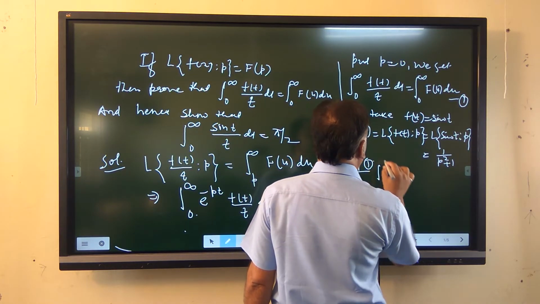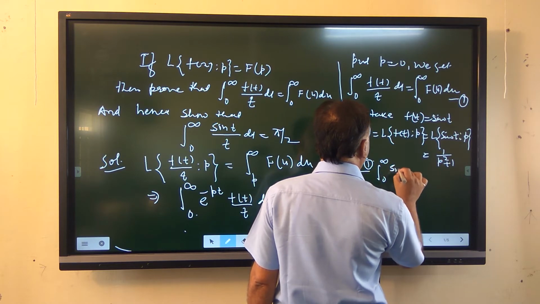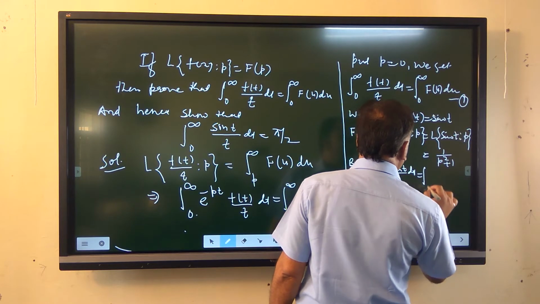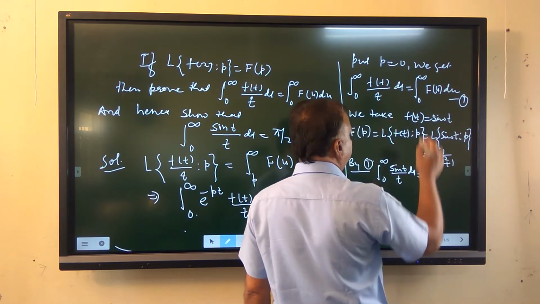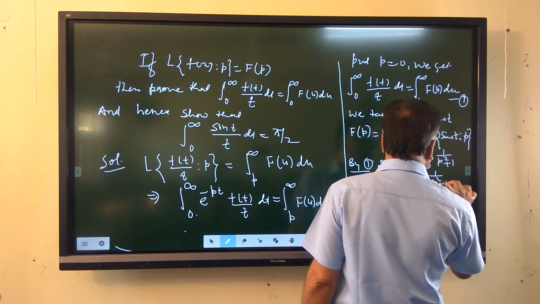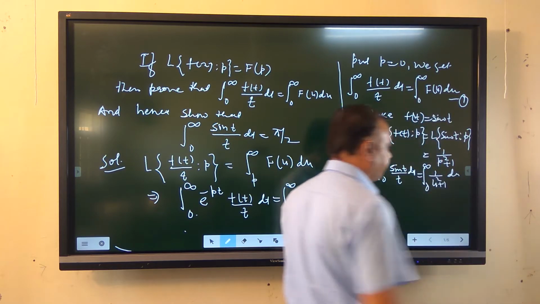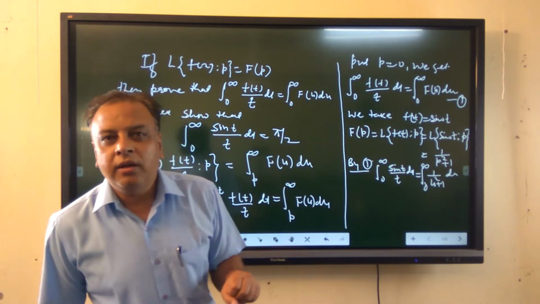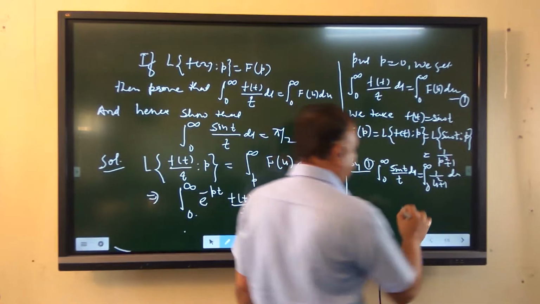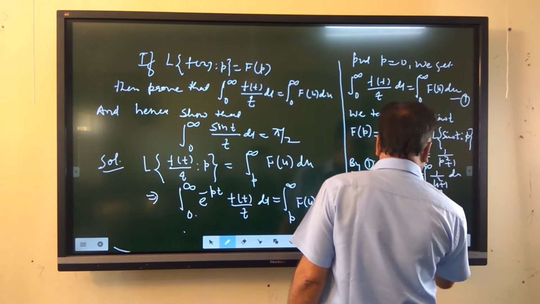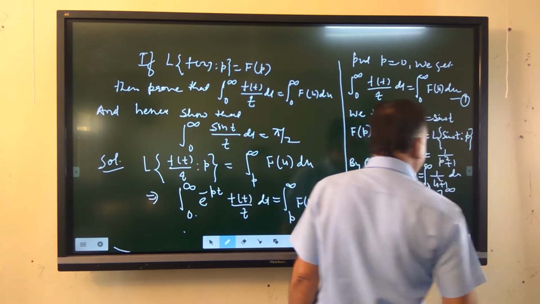So putting these values in equation first, we get integral 0 to infinity f(t), that is sin t, upon t dt is equal to integral 0 to infinity f(u) du, that is 1 upon u square plus 1 du. On the right hand side, if we integrate 1 upon u square plus 1, we get tan inverse u, and the limits are from 0 to infinity.